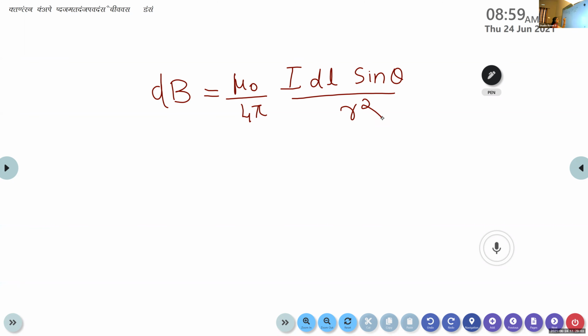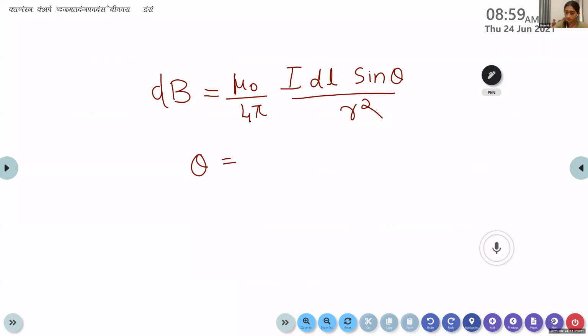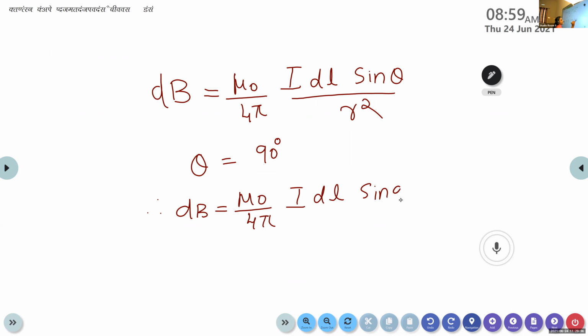Again, what is the angle theta here? What is the angle between the point P and the magnetic field produced by this small segment dl? It is 90 degrees. So theta is equal to 90 degrees. Therefore, dB is equal to mu 0 divided by 4 pi I dl sine 90 divided by R square.